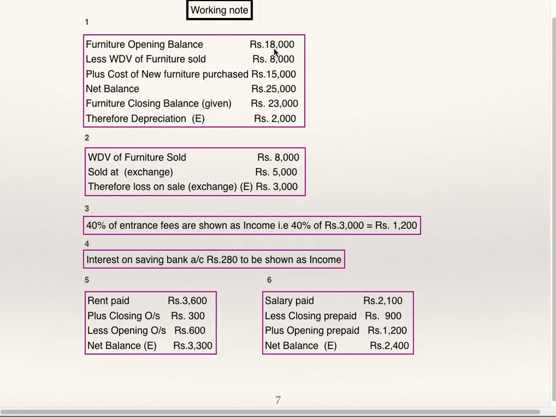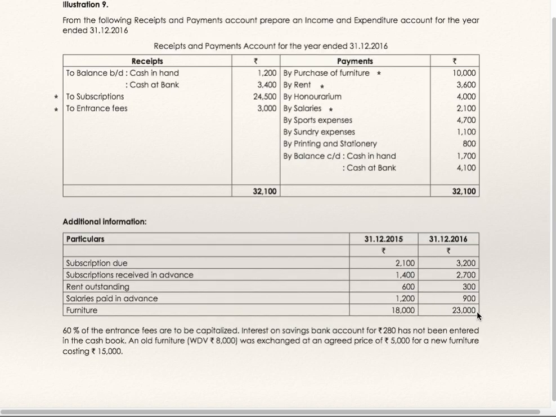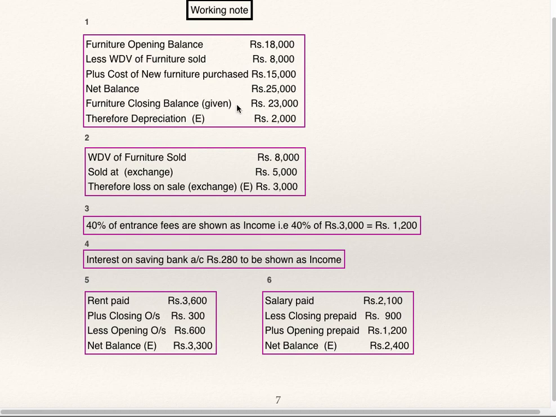Furniture opening balance is 18,000. Written down value of furniture sold is 8,000 plus cost of new furniture purchased is 15,000. So net balance of furniture is 25,000. But if you see additional information, they are showing 23,000 is the furniture value as on 31st December 16. Furniture closing balance 23,000. Therefore, depreciation on furniture is 2,000, which is to be shown on the expenditure side.